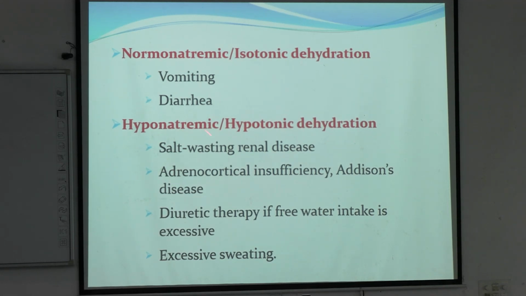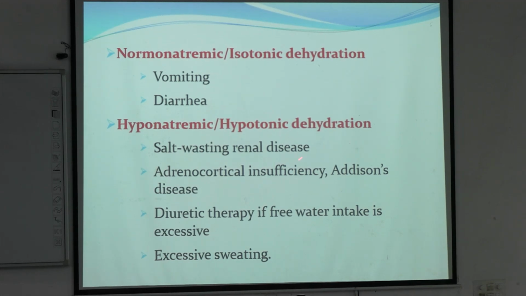And hyponatremic or hypotonic dehydration is seen in salt wasting renal diseases, where only solutes are lost. Water loss is not that much, but solutes, all the solutes, they are lost in urine. Adrenocortical insufficiency in case of Addison's disease. Any diuretic therapy where water intake is excessive, there can also be hypotonic dehydration. And excessive sweating, also in excessive sweating, depending on the water intake. Okay,